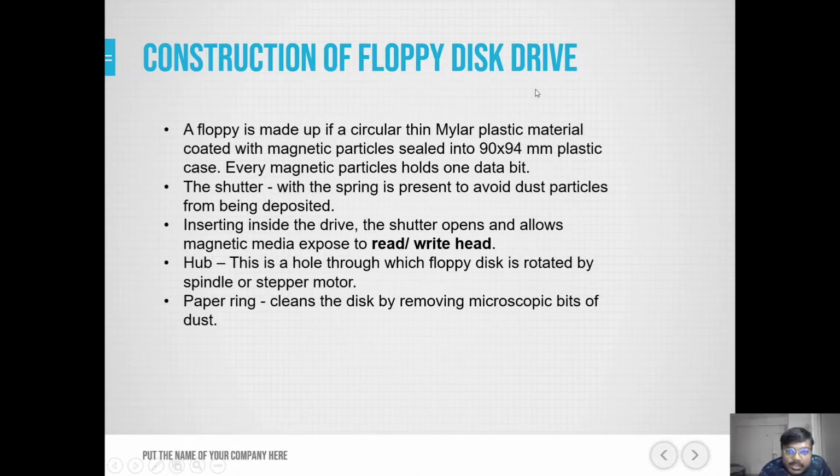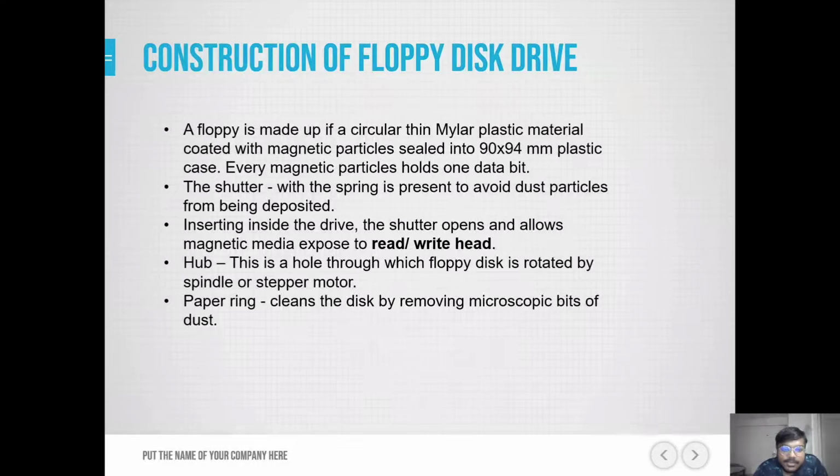Now we'll see construction of a floppy disk. So a floppy is made up of a thin circular mylar plastic material coated with magnetic particles sealed into a 94 mm plastic case. Every magnetic particle holds one data bit.